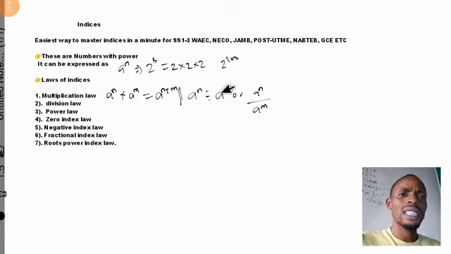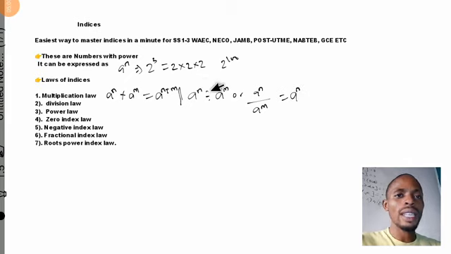So whenever I say an expression like this, what we just have to do now is to express it. Since they have the same base, you take one base out of it. So we have a raised power of n, the first index is n, while this division will change to minus. So we have minus m, that is the second index.